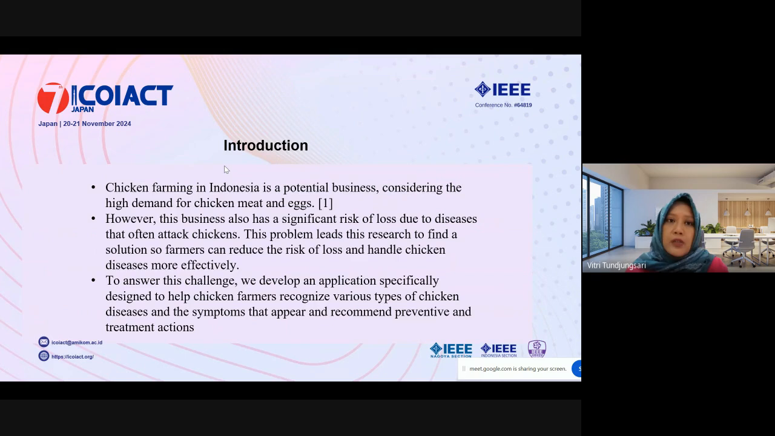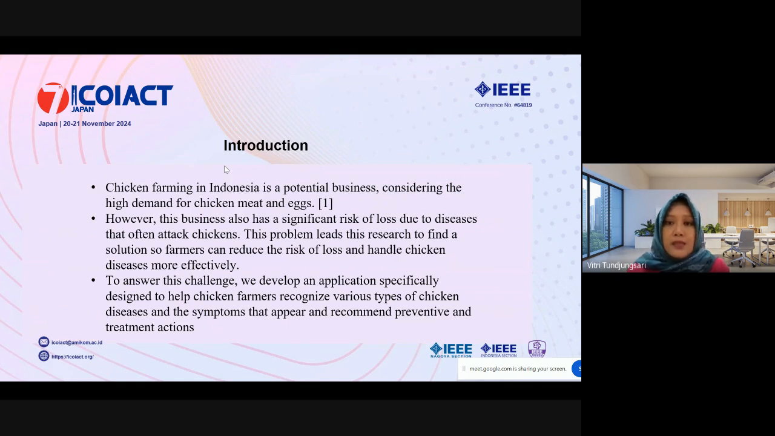Okay, so for the introduction, it began from chicken farming in Indonesia as a potential business considering the high demand for chicken meat and eggs. The source is from BPS, or Badan Pusat Statistik, the Statistical Center Bureau of the Republic of Indonesia. However, this business also has significant risk of loss due to diseases that often attack chickens.